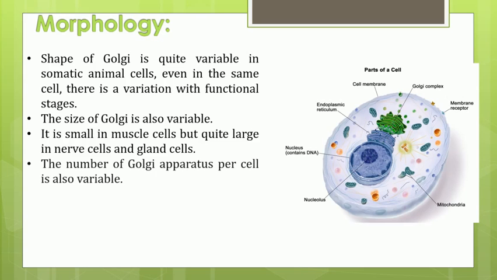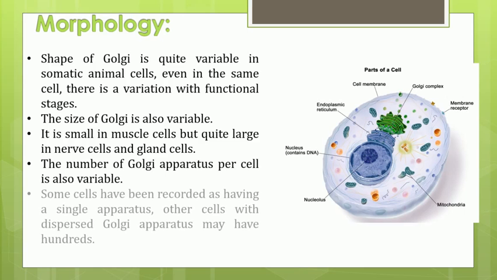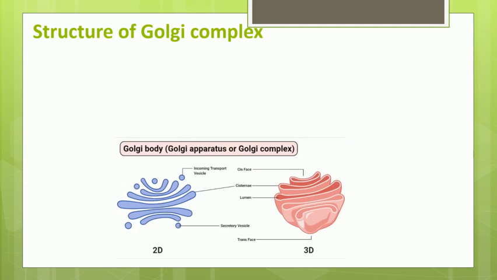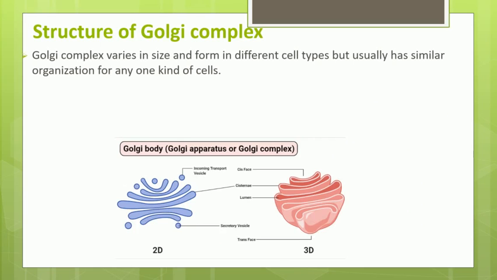Also, the number of Golgi apparatus per cell varies. In some cells you find very few Golgi apparatus, like a single apparatus present in some cells, whereas in some other types of cells you have many hundreds of Golgi apparatus present in the cell. So the shape is variable, as well as the number of Golgi present in the cell, from cell to cell. Now let us study the structure of the Golgi complex.